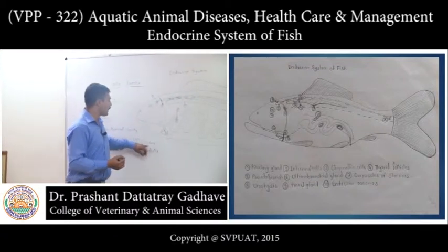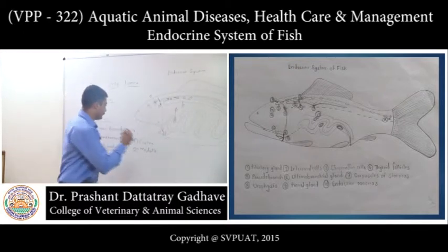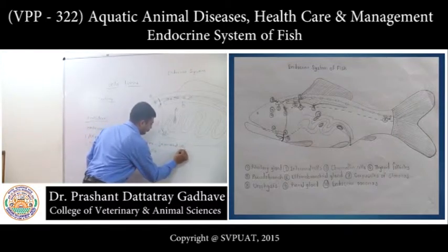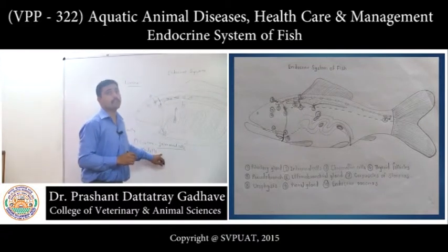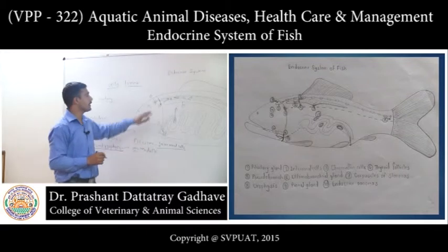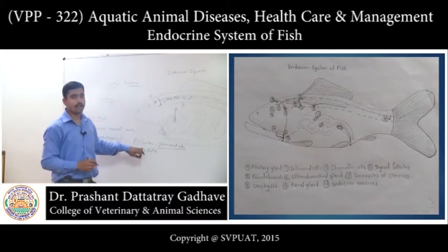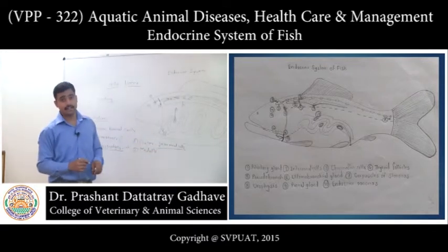But this cortex part is formed by the interrenal cells. These cells are associated with major blood vessels present in the anterior kidney. These form the cortex of adrenal gland.